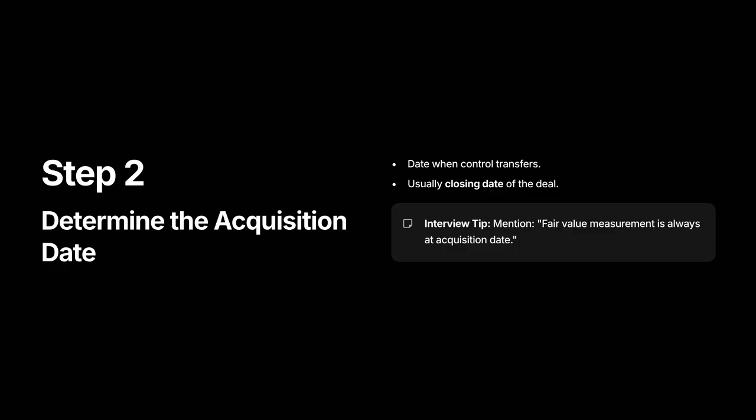Step 2. Determine the acquisition date. What the acquisition date is? It is the date when the acquirer obtains control, usually the closing date, but it can be earlier or later if control passes at another time. Why the exact date matters. All fair value measurements and recognition happen as of that date. Subsequent events after that date are separate.